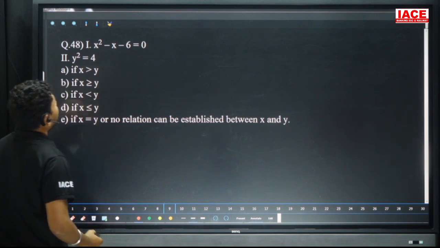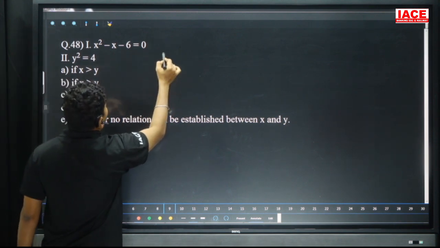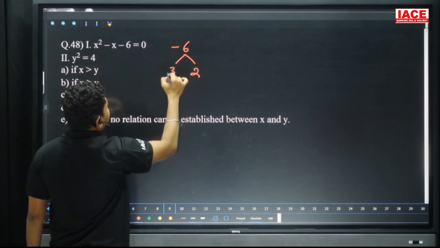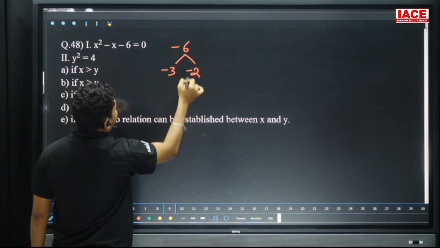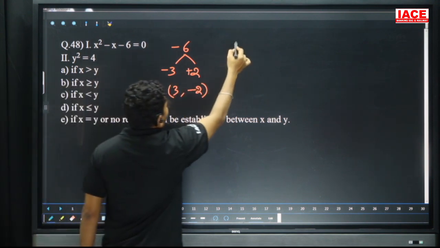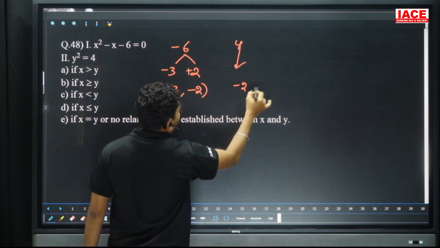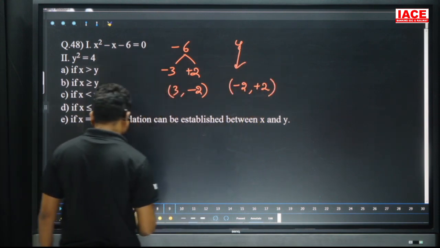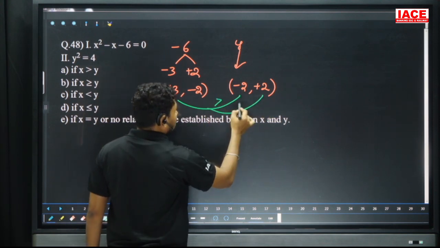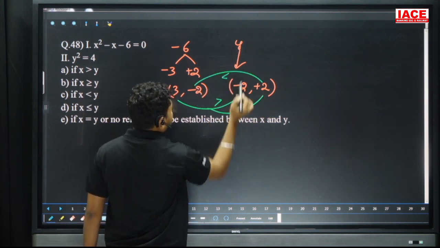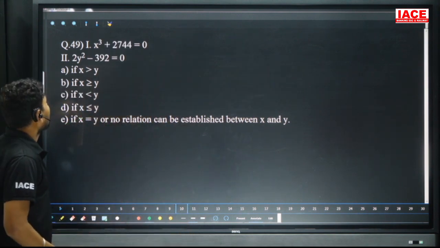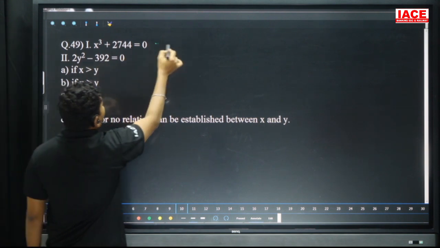Next, x square minus x minus 6 is equal to 0. Here we can write minus 6. Minus 6 factors are 3 comma 2. 3 times 2 is 6, 3 minus 2 is equal to 1. We need minus 1, so the final factors are 3 comma minus 2, and y square is equal to 4. Then y is equal to minus 2 comma plus 2. Comparing the values, 3 and minus 2: 3 is bigger, and 3 and plus 2: 3 is bigger, while minus 2 and 2: plus 2 is bigger. One less than, one greater than, so our relation is what? Cannot be established.